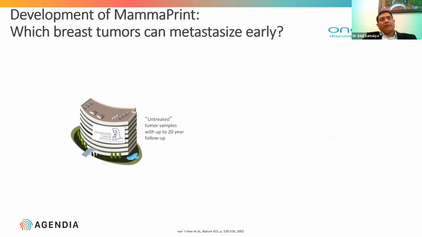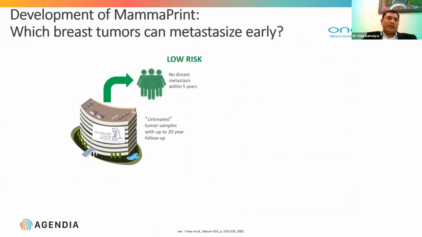So how was this developed? At the Netherlands Cancer Institute, they collected samples of breast cancer patients and followed them up for 20 years. If someone had not developed metastasis within the next 5 years, they were defined as low risk. If somebody had developed metastasis within 5 years, they were defined as high risk.